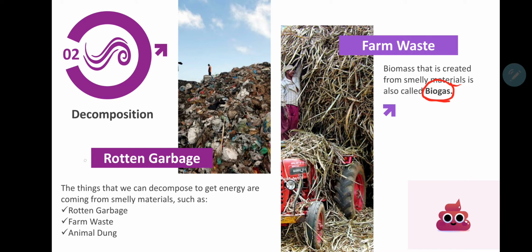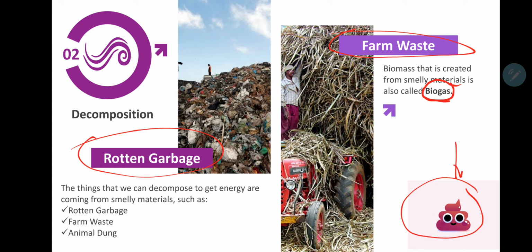So by decomposing rotten garbage, by decomposing farm waste, and by decomposing this thing, the poop, we can create energy. But uncle, how do we get the energy from the poop? That's just the remnants of the animals, right? Yes, even though it's just the remaining of the animals, it has a small amount of energy that we can use. Okay, that is by doing decomposition.